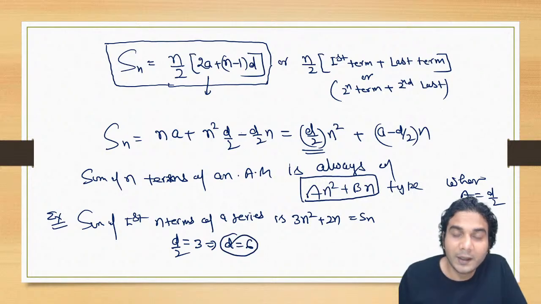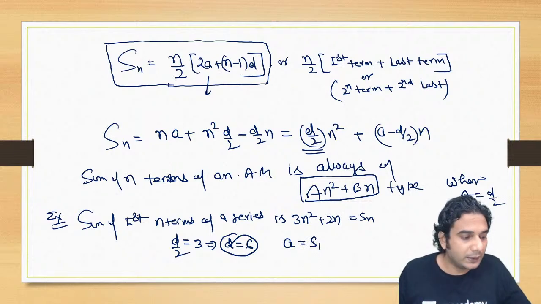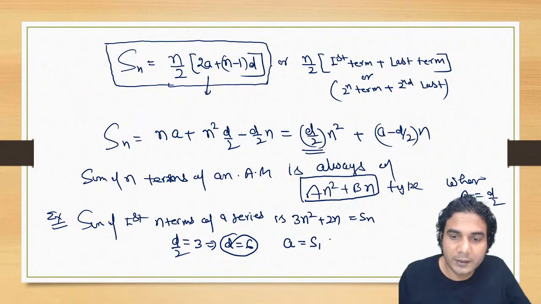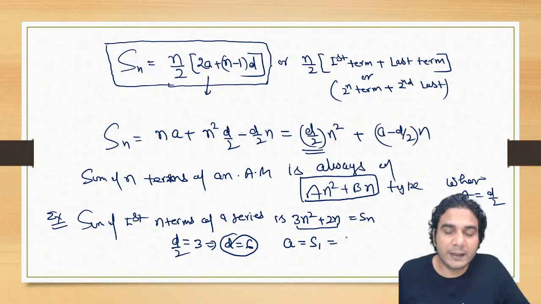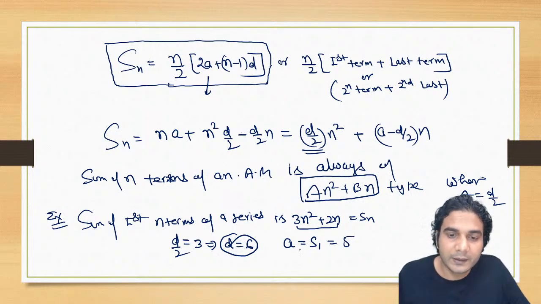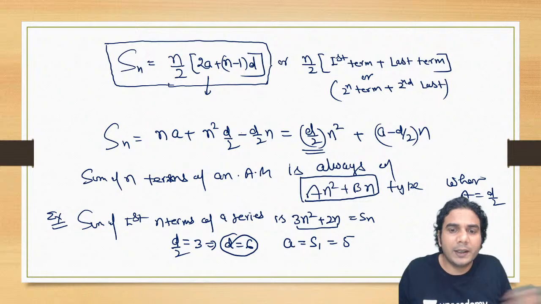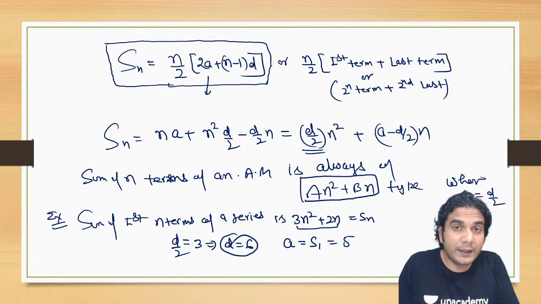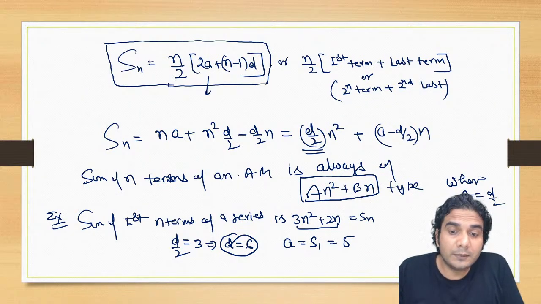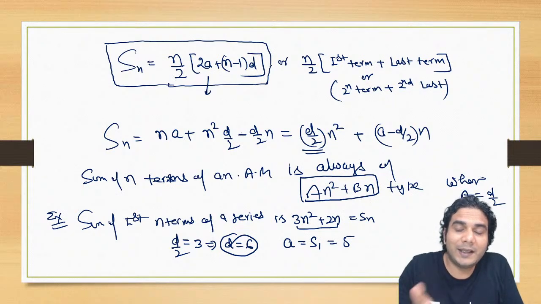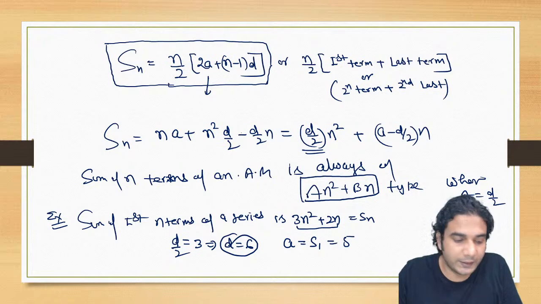And you can write the first term also. What is the first term? The first term is nothing but S1. So you can put 1 in this, and by putting n is equal to 1, you'll get the first term as 5. So you have got the first term and the common difference, and now you can answer any question. Even if you want to write the sum, you can write it again and you'll get 3n square plus 2n. You can check that.